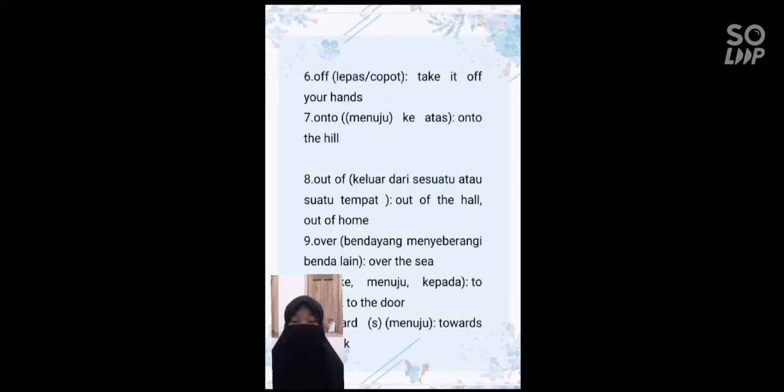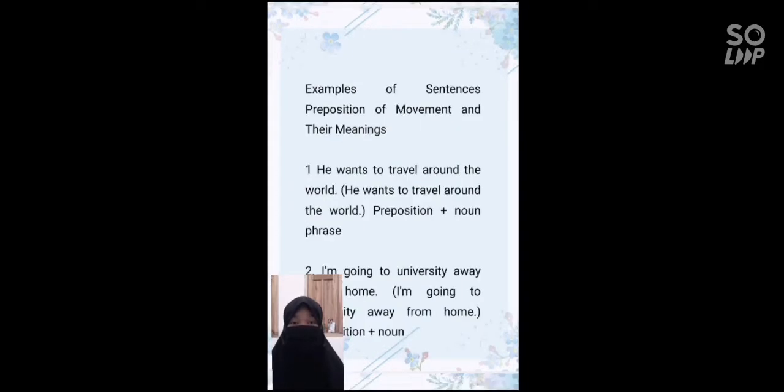Onto the hill. Out of home. Over the sea. To pocket, to the door. Toward the bank.